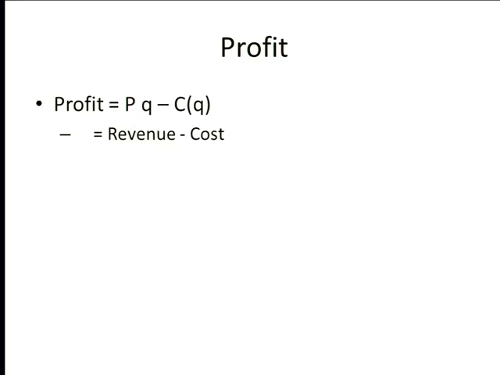Now we're working towards our rule. Our rule is going to be price equals marginal cost, and that is going to be the supply curve. And we make an assumption about firms. Firms maximize their profits. I'm just going to say it's a bold assumption. If you had a lot of time, we could talk about alternatives. There are alternatives. We take it as a good first-order approximation. Profits I write as revenues. Price times quantity is called revenue. Cost is obviously called cost. So revenue minus cost is called profits in the economics literature.